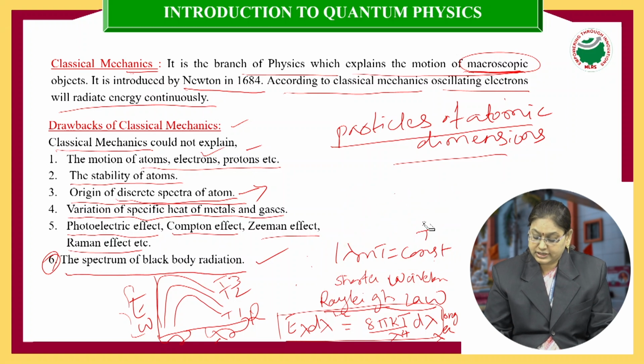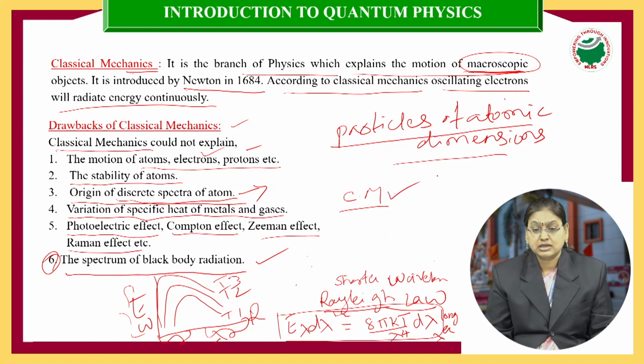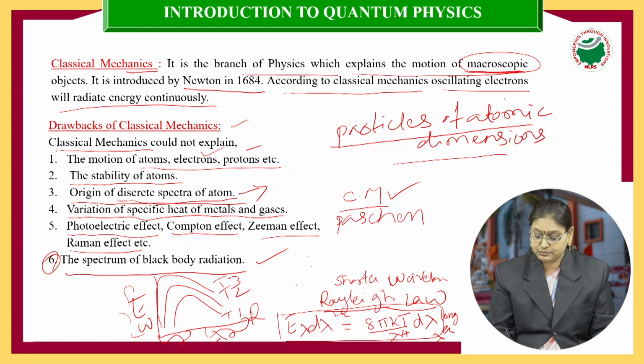Why? Because these laws are derived on the basis of classical mechanics. Later, Paschen suggested that the basic assumptions of classical mechanics are wrong.